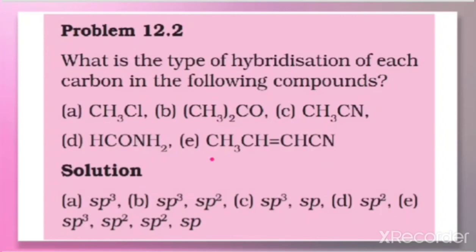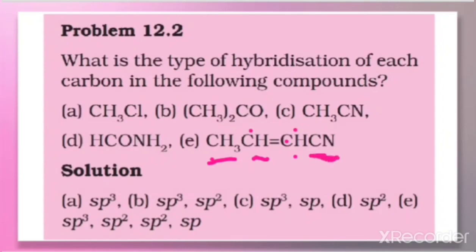From this CH3, CH3 means this should always be sp3. Next, this carbon is bonded to a double bond, therefore this is sp2, and this is also bonded to a double bond, therefore it is sp2. Look at here, it is bonded to a double bond, therefore it is sp2.